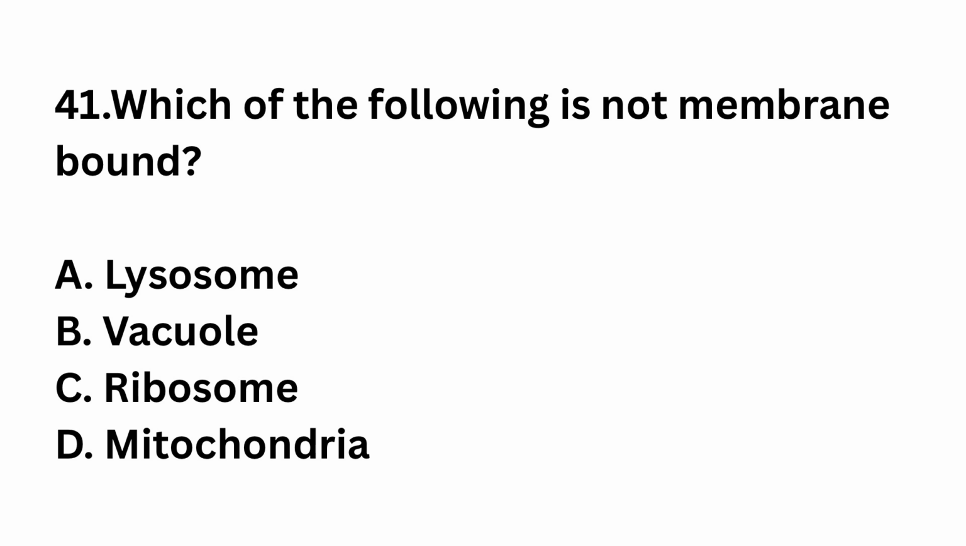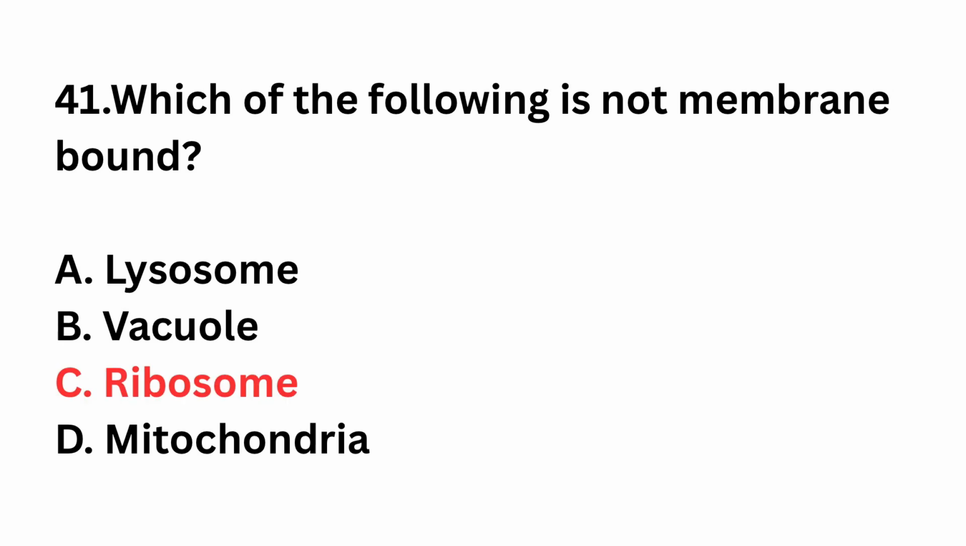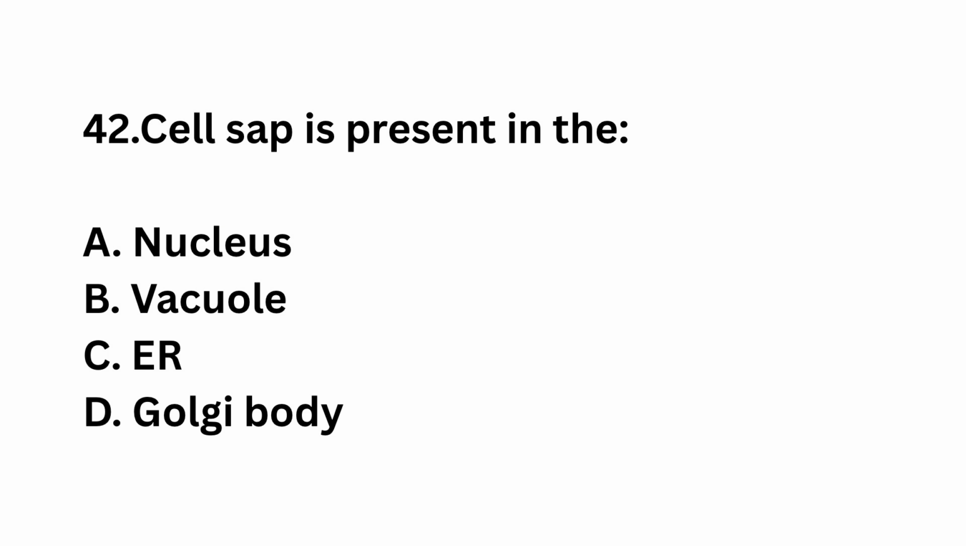Question number 41. Which of the following is not membrane bound? Lysosome, vacuole, ribosome, mitochondria. The right answer is option C, ribosome. Ribosomes lack a membrane.